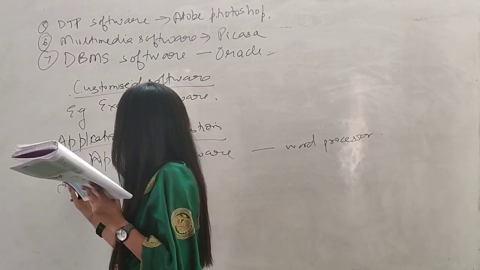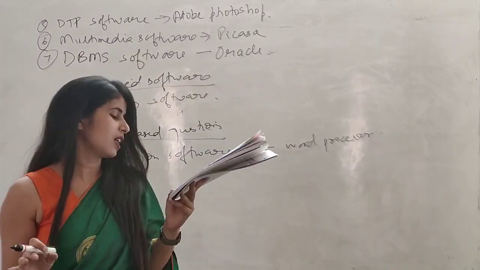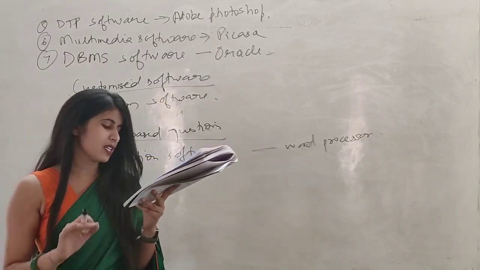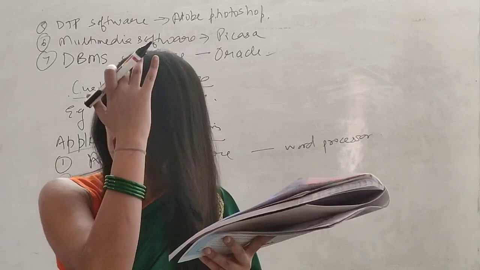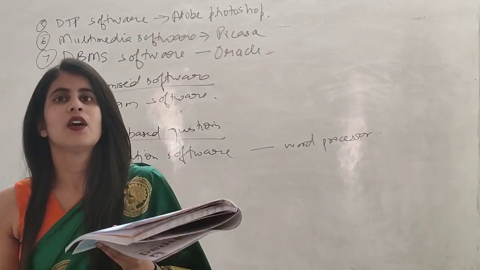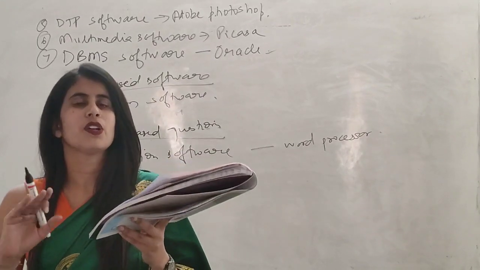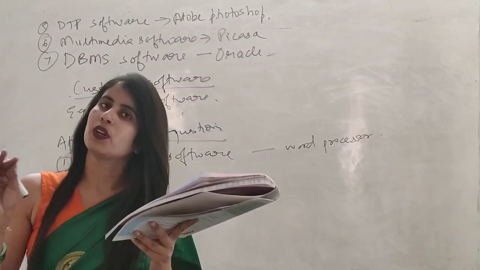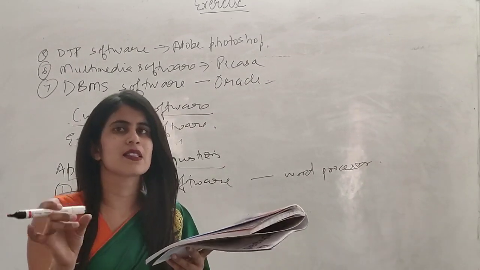Okay. The next one is Ramesh's mother wants to check if her system has virus or not. Which software does she need for this? As we know, to detect any virus and to kill it, we use a software that is known as utility software. Okay, and in utility software we use the software virus scanner.